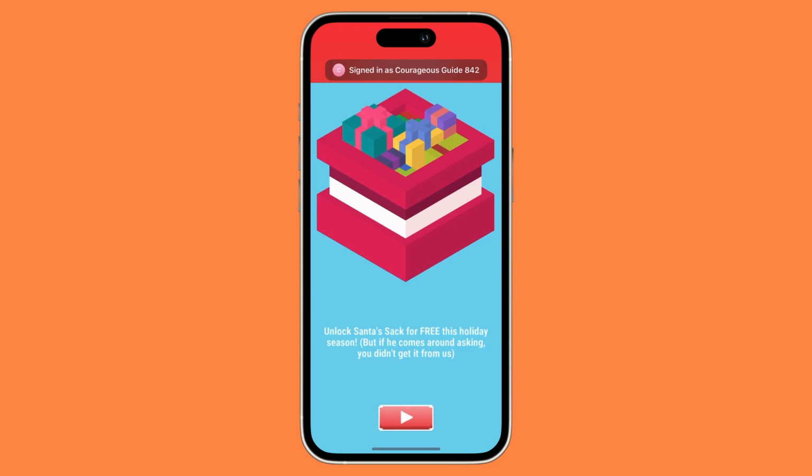Once you have opened your game, make sure that your volume has been dialed all the way up, and then make sure that your ringer has also been enabled. And this will basically fix the problem when you have no sound on your iPhone games. And that's basically it. That's how to fix no sound on your iPhone games.